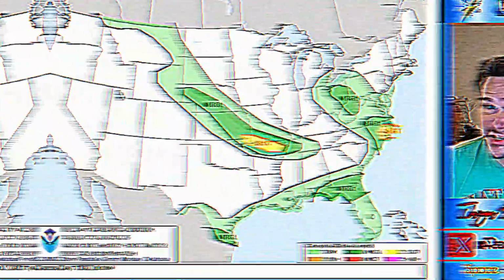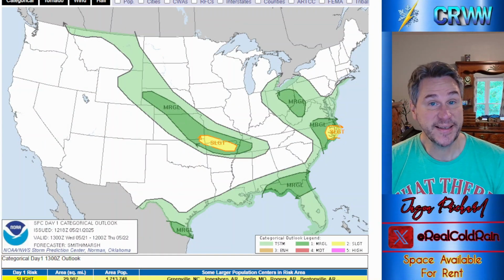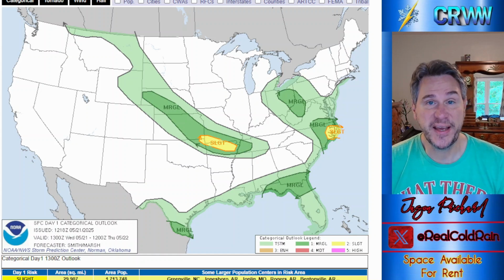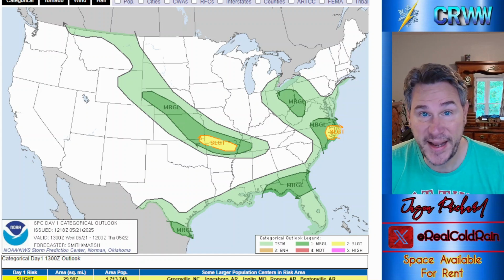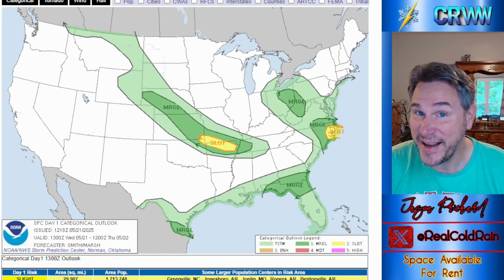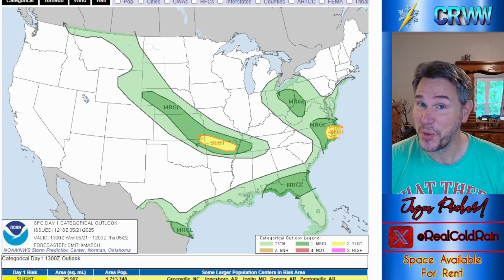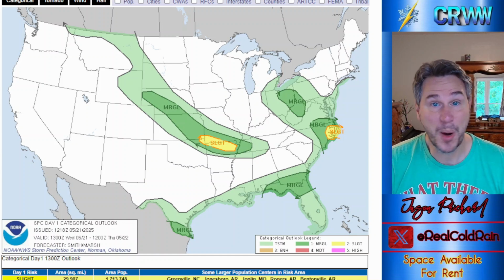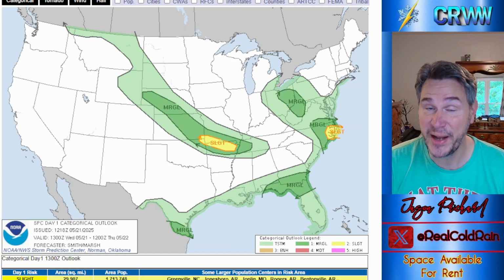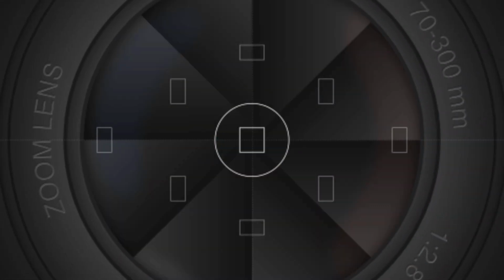Well, widespread severe weather may be coming to an end, but we've got a new problem on our hands. A nor'easter is set to bring unsettled weather to the East Coast over the first part of the weekend, including snow. Well, we're certainly going to take a look-see. And what about that Indianapolis 500 forecast? We're going to look at that too, as well as your Memorial Day weekend forecast. We've got it all right here at Cold Rain's Weather World, and it starts right now.